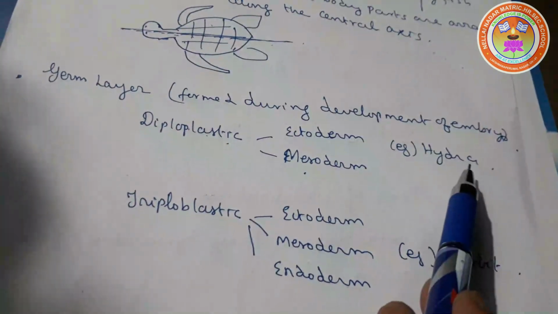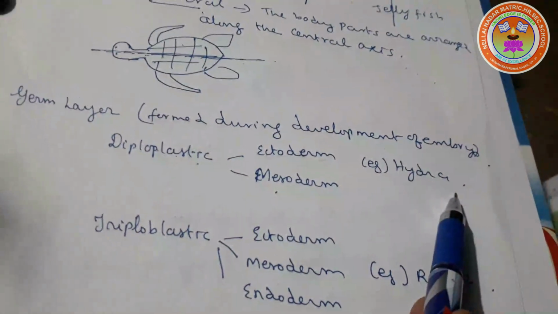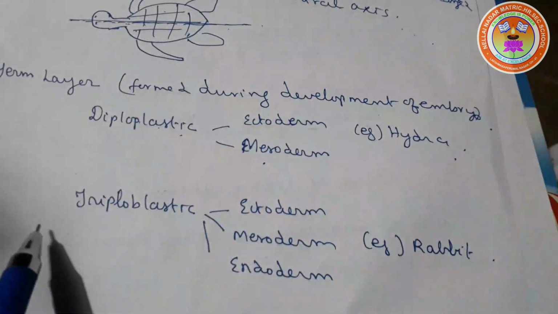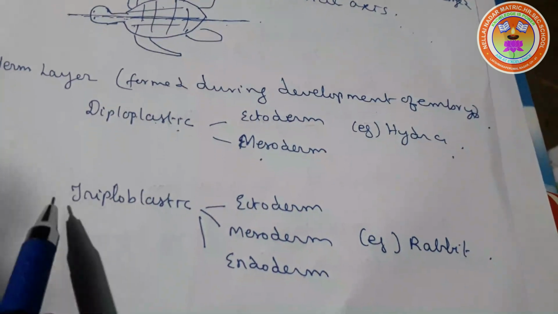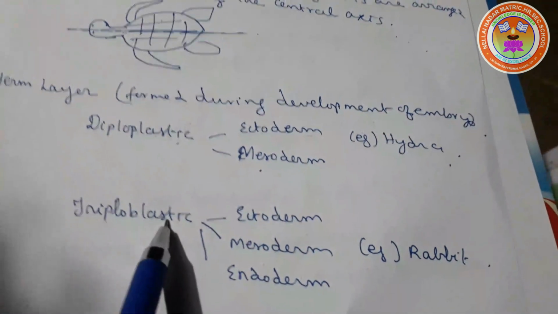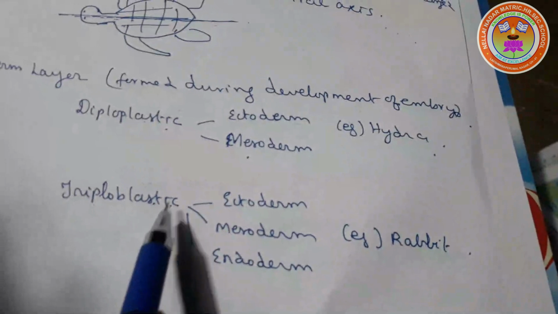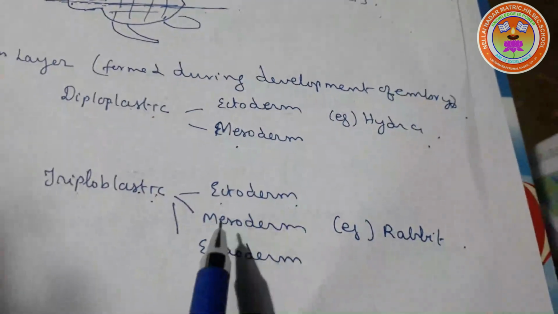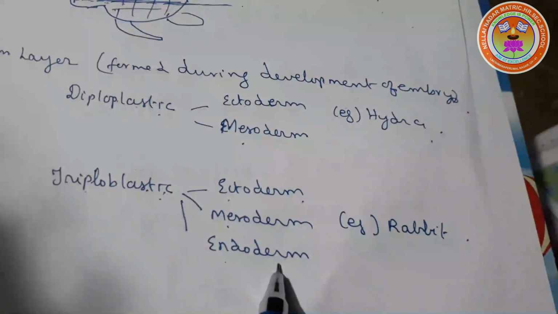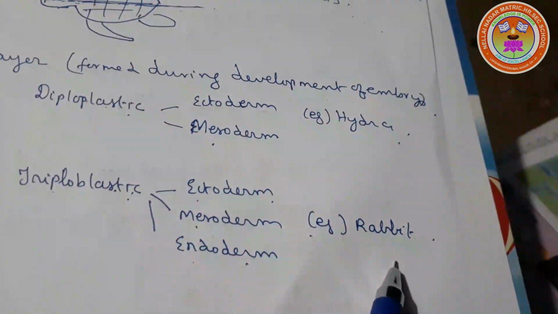Example, we can see it in hydra. Then the next one is three germ layers. They are called triploblastic. They have three layers, that is ectoderm, mesoderm and endoderm. Example, rabbit.